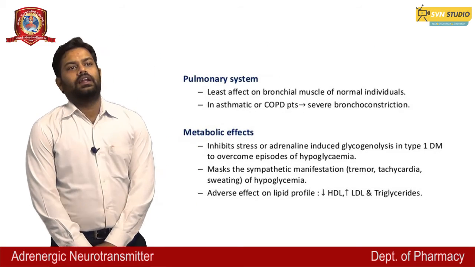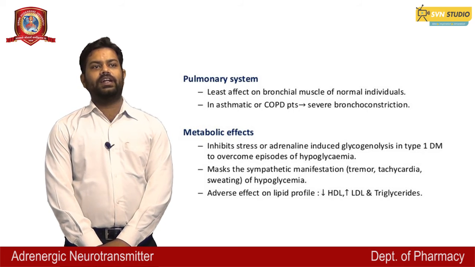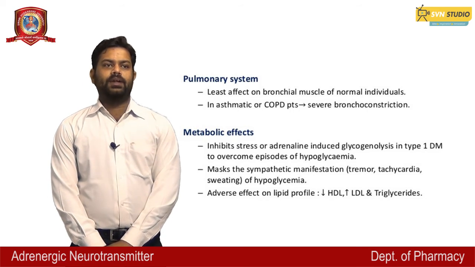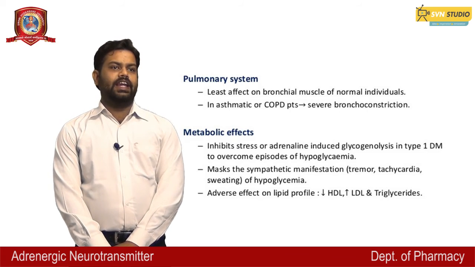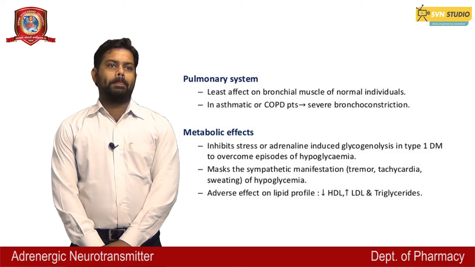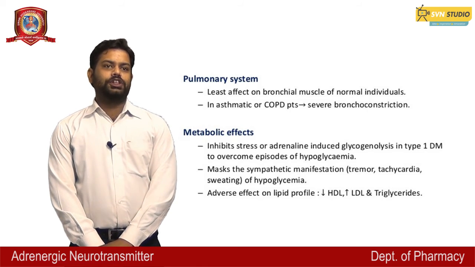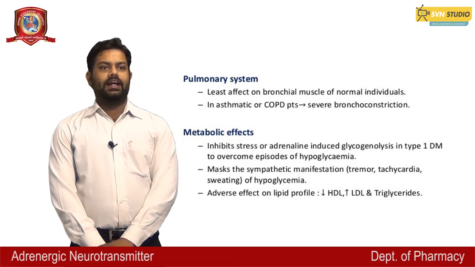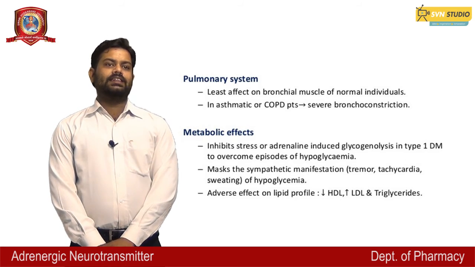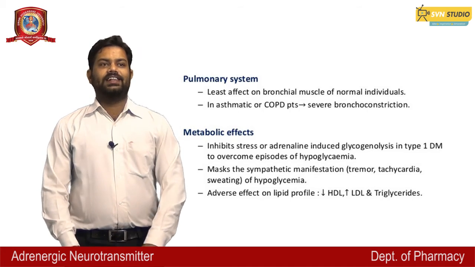Pulmonary system: least effect on bronchial muscles of normal individuals. Metabolic effect: inhibits stress and adrenaline induced glycogenolysis; in type 1 DM, overcome episodes of hypoglycemia and mask the sympathetic manifestations, that is tremor, tachycardia and sweating of hypoglycemia. Adverse effect on lipid profile: decrease HDL, increase LDL and increase triglycerides.